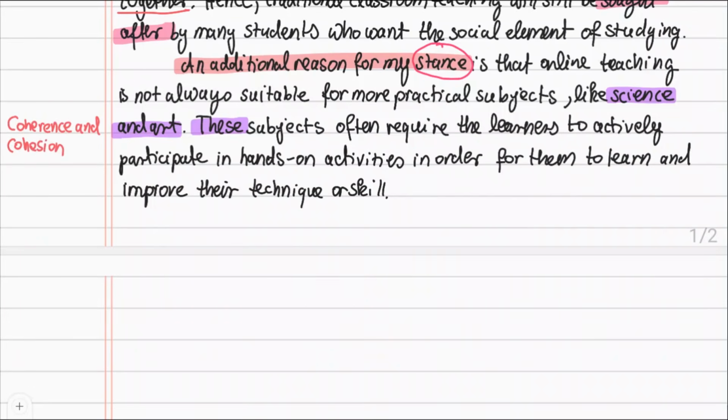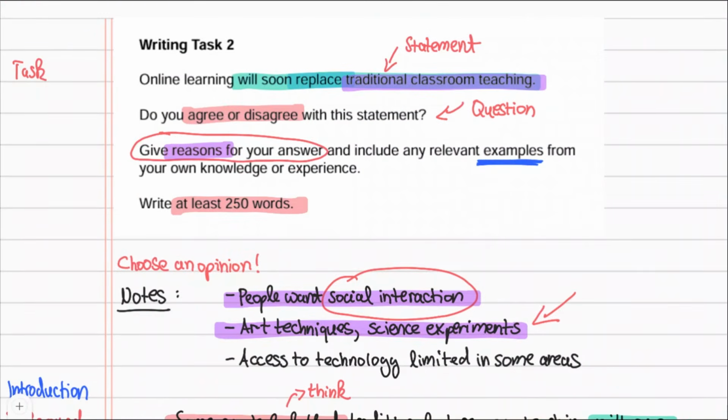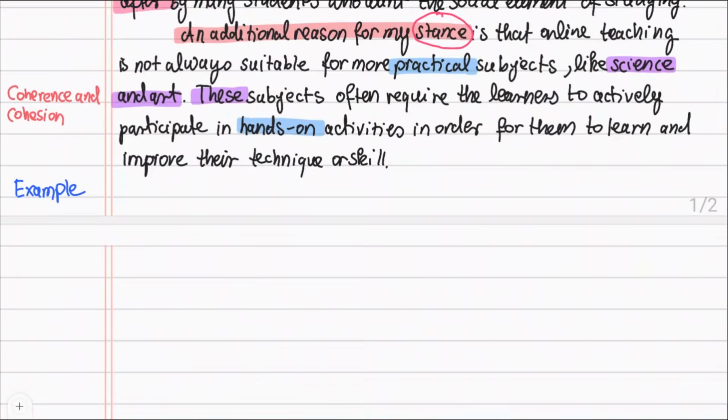Another way I have avoided repetition here is by paraphrasing the adjective practical from the first sentence and using hands-on instead. Now we need an example to support this point. This is important as the instruction states that we need to give examples. Examples is plural. The second example must support your second reason.